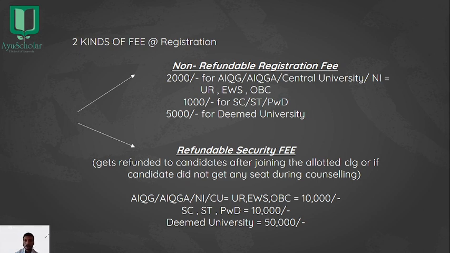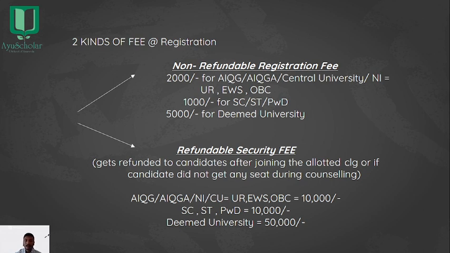For UR, unreserved category, EWS category, and OBC category, for the categories of institutes like All India Quota Government, All India Quota Government Aided, Central Universities, as well as National Institutes, it is 2000. For the candidates of SC or ST or PWD, it is 1000, and for deemed universities, it is 5000. Remember, this amount is not refundable.